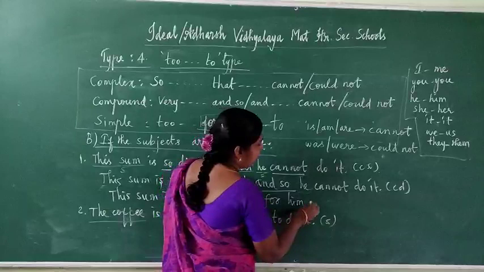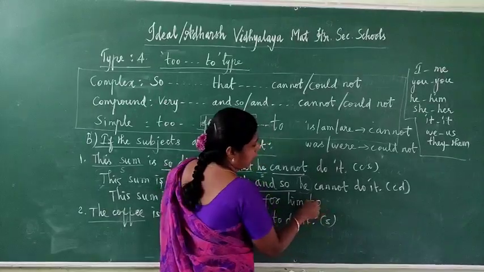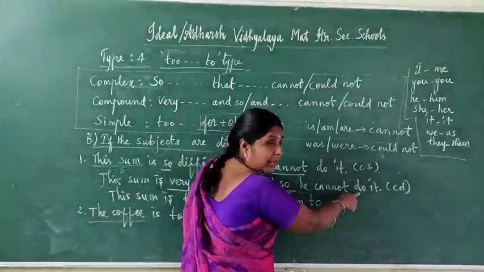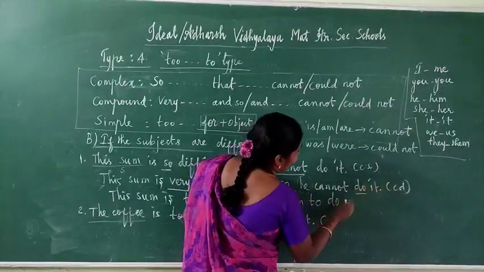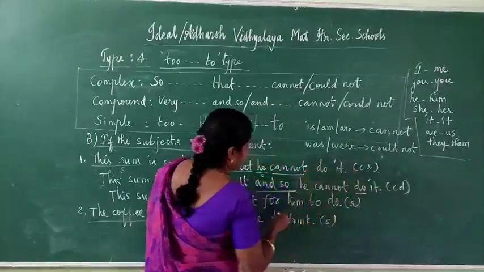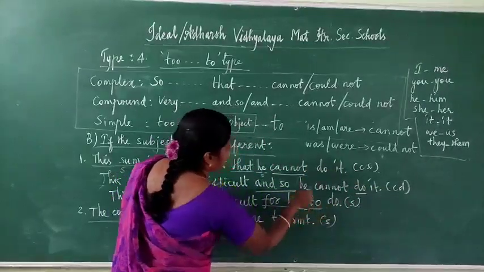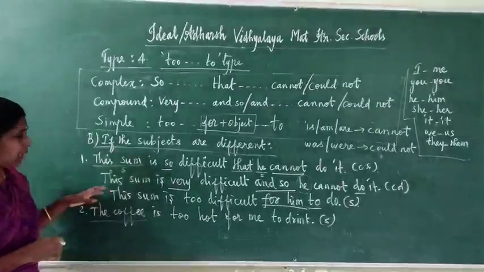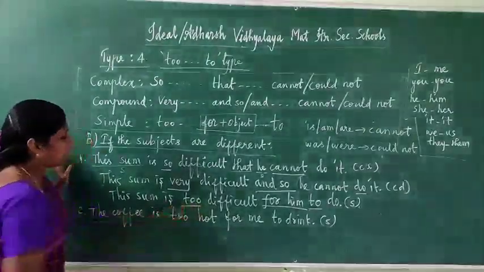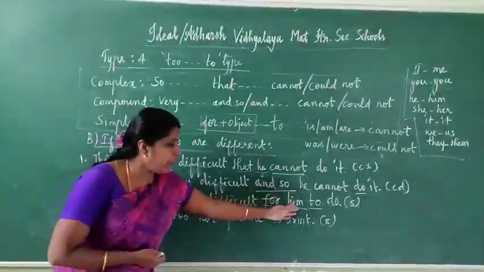For him. Then afterwards, "to". After "to" we have to write verb one, do. So "to do". No need to write "it". This is one simple sentence. Here, underline whatever changes we have made, those keywords. So: this sum is too difficult for him to do.